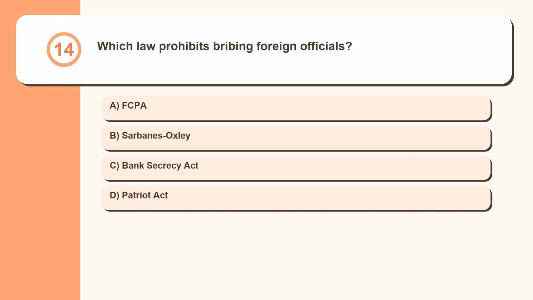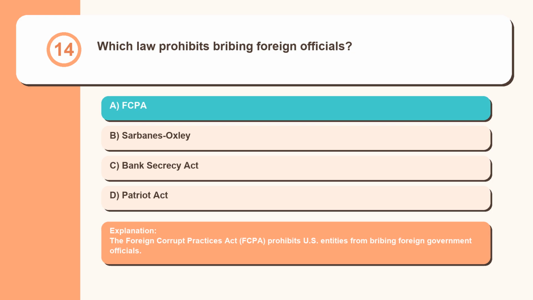Question 14. Which law prohibits bribing foreign officials? FCPA, Sarbanes-Oxley, Bank Secrecy Act, Patriot Act. The Foreign Corrupt Practices Act, FCPA, prohibits U.S. entities from bribing foreign government officials.